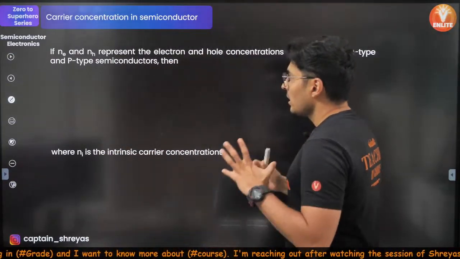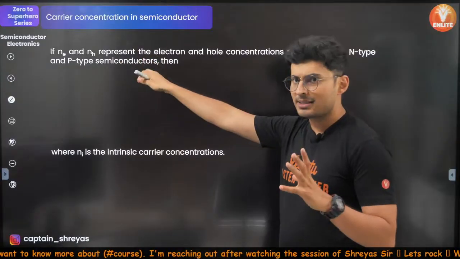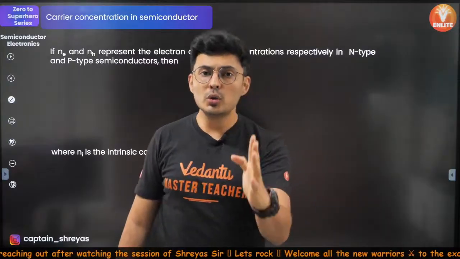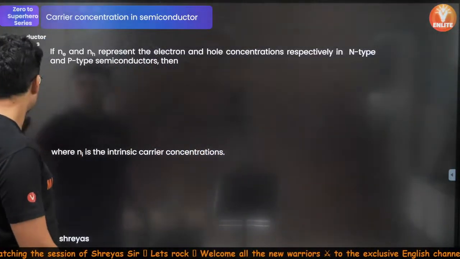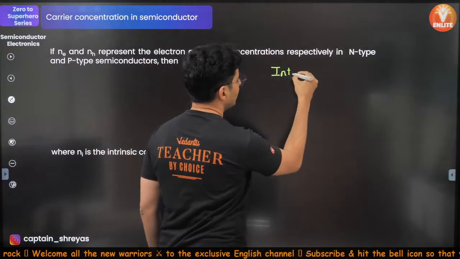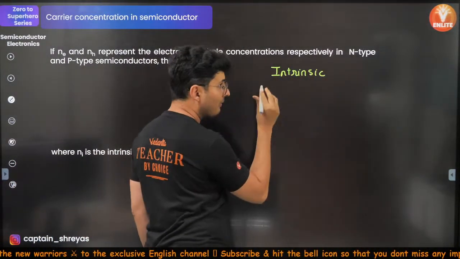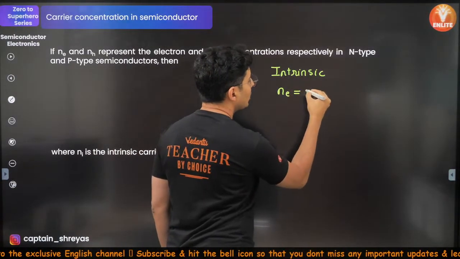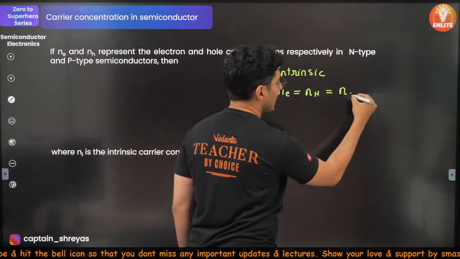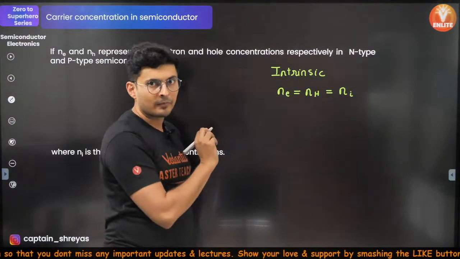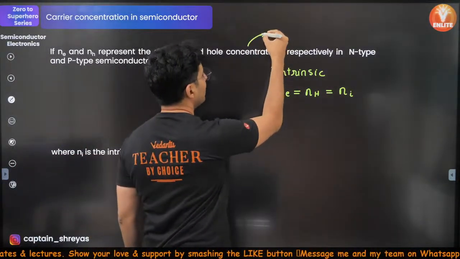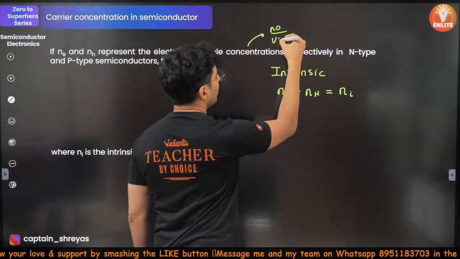Okay, now the concentration of electrons and the holes is given by Ne and NH. Electron concentration and hole concentration. Usually in an intrinsic semiconductor, what happens? For intrinsic, remember that Ne will be equal to NH, and usually because they are equal, I call it Ni. This I stands for intrinsic. Okay, this is for intrinsic, Ni. What is this? The concentration. So when I say concentration, it means the number per unit volume.